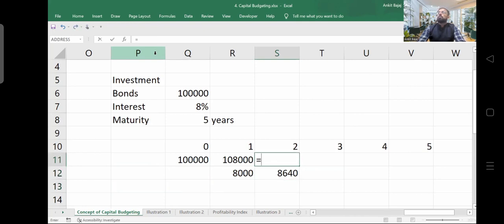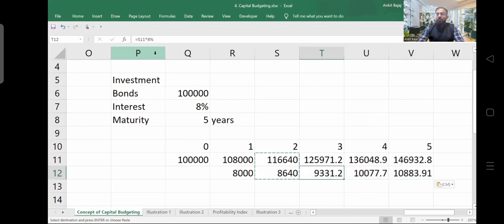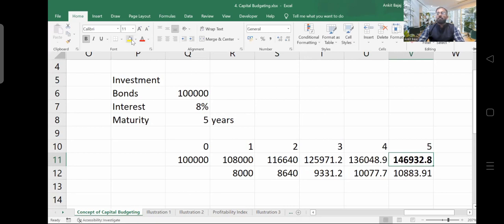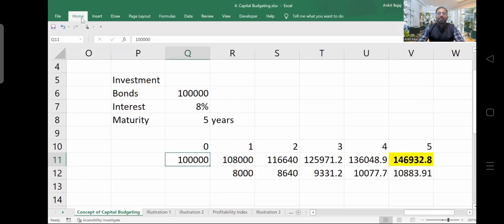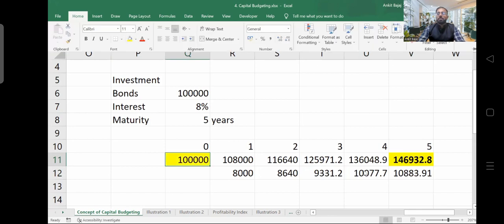What is going to be the total value of your investment? It is going to be 1,08,000 plus 1,640. So this is going to be the total value of your investment. Now, if I copy this value here, at the end, how much will you be receiving? You will be receiving 1,46,932. You have invested 1 lakh rupees.